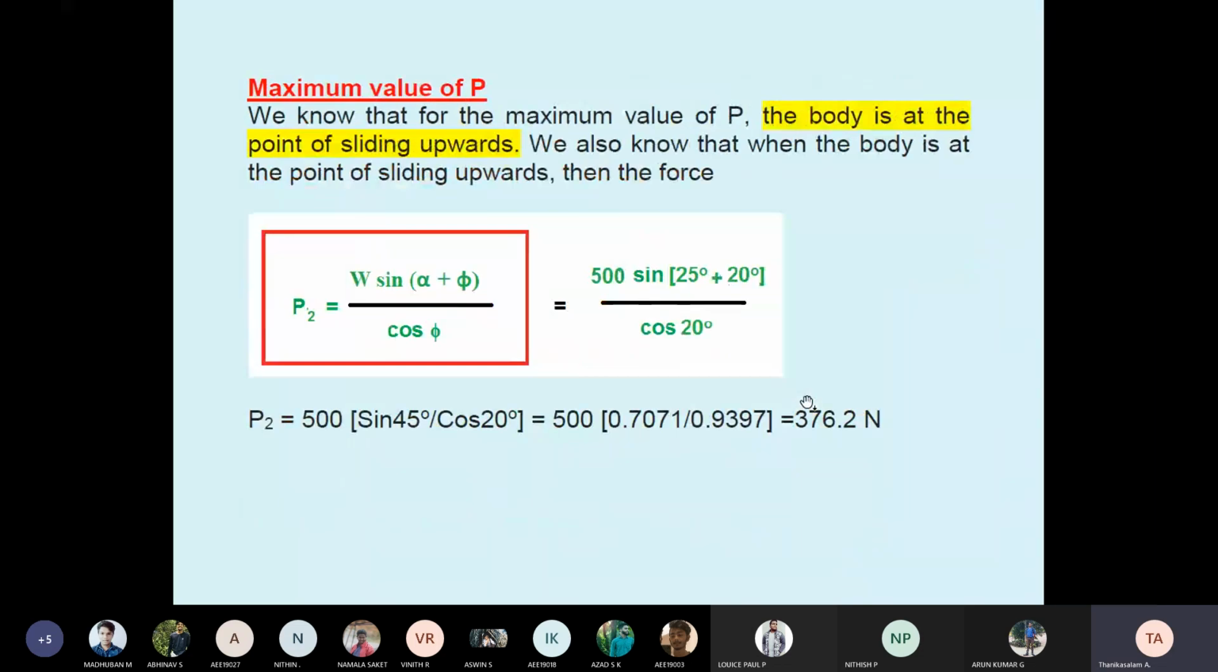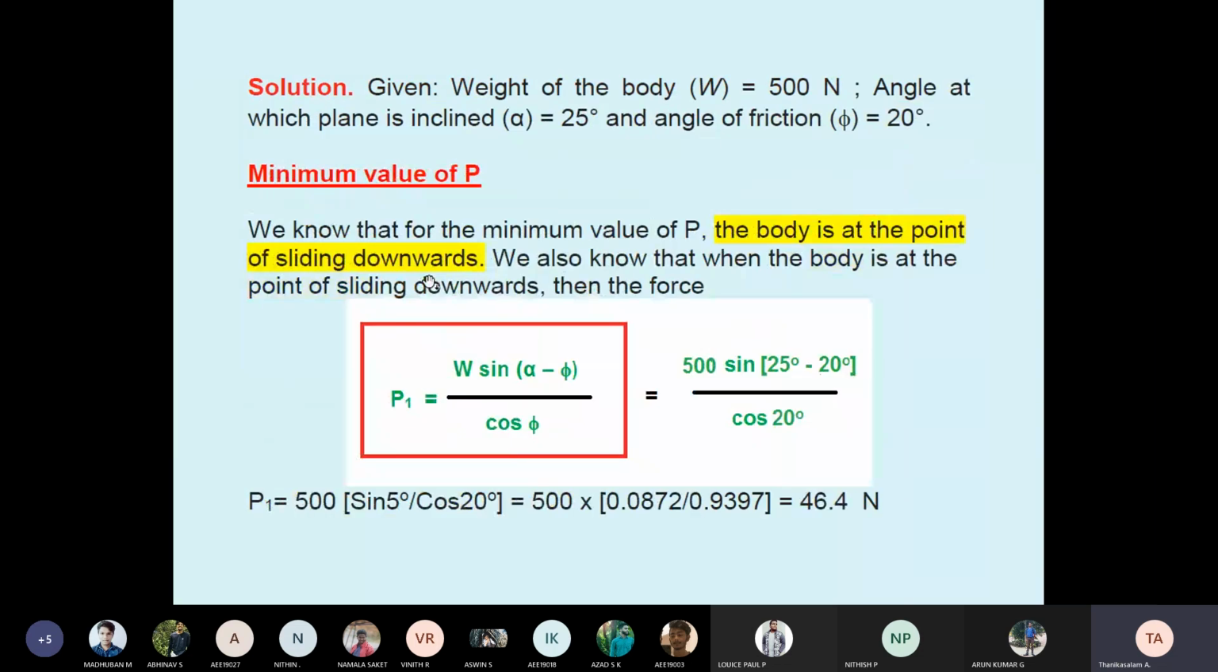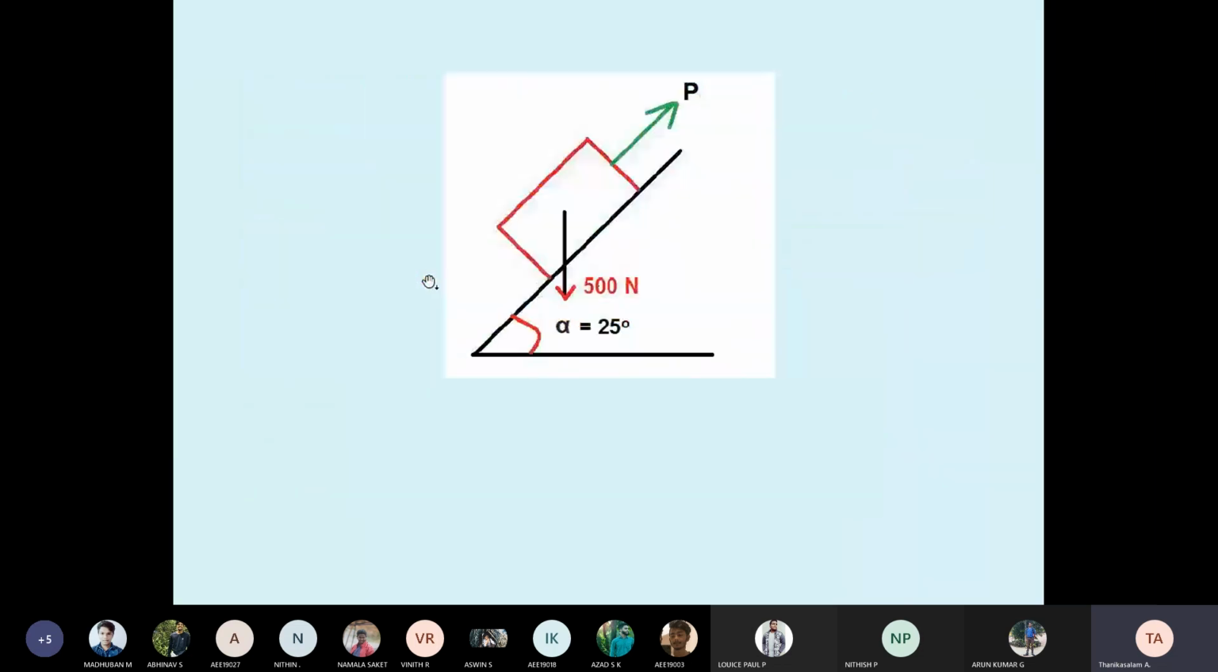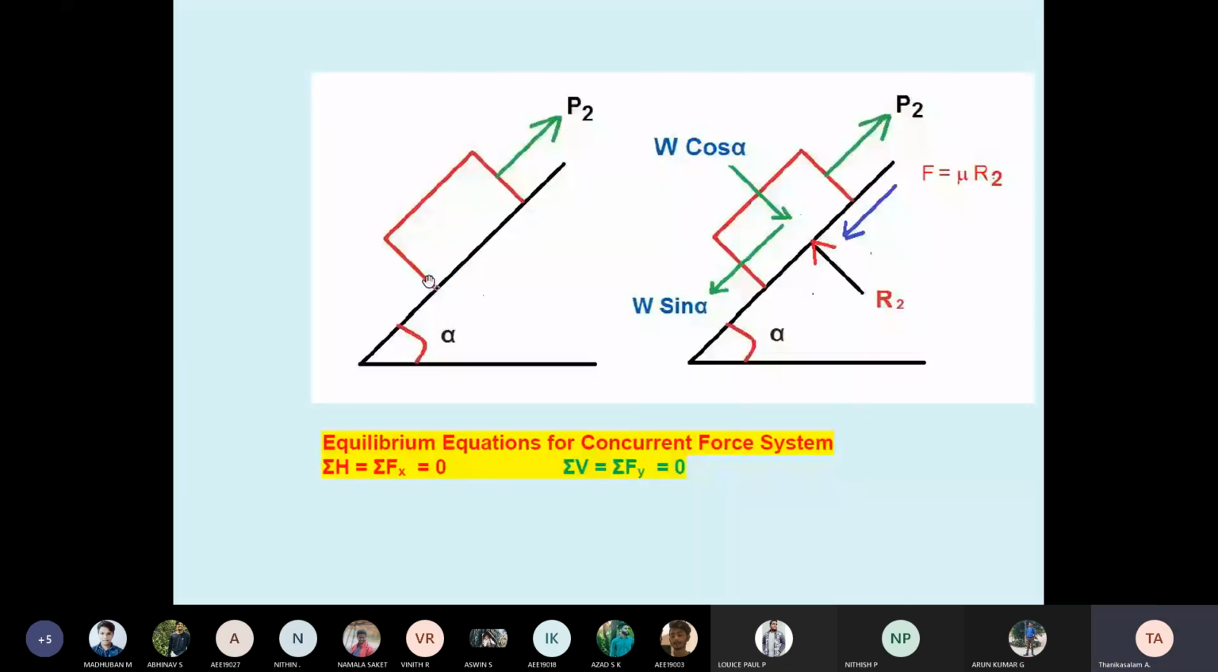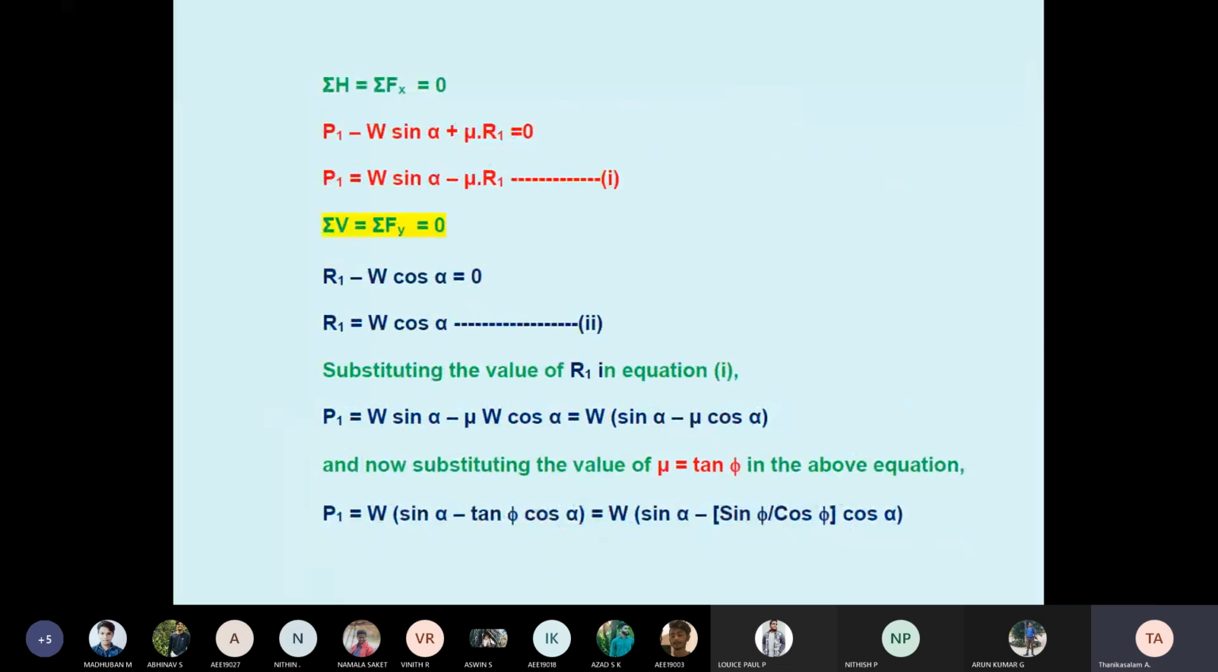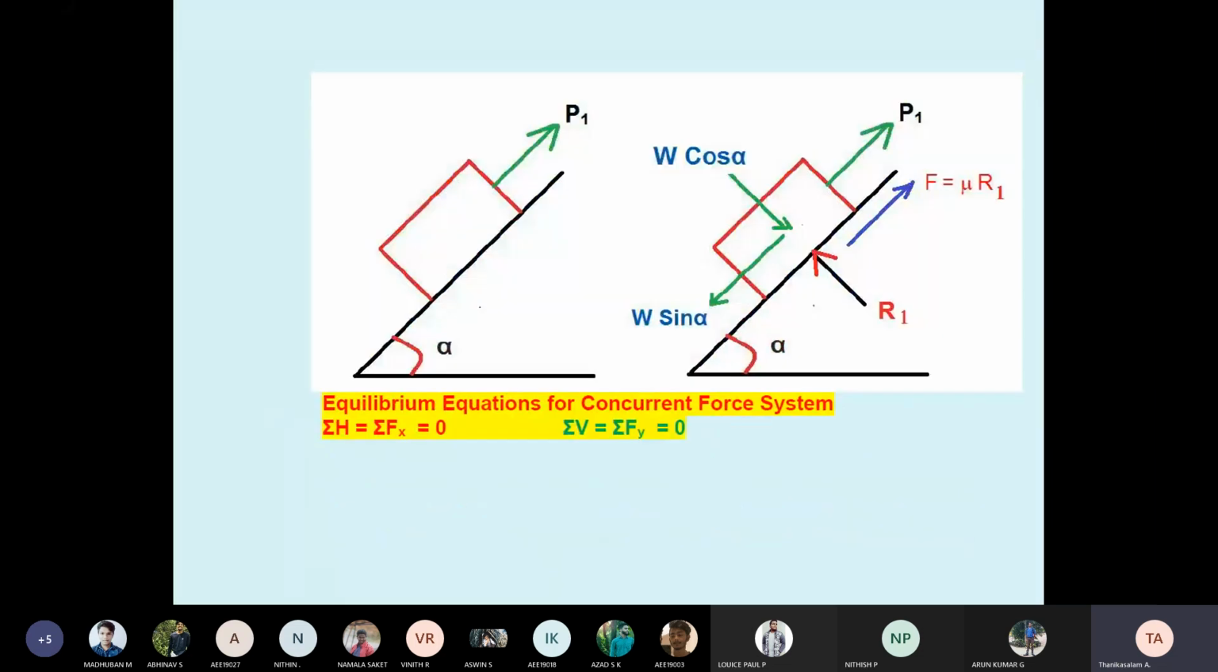Then the maximum value. We have the formula: P2 equal to W sin(alpha plus phi) divided by cos phi. The body is at the point of sliding upward. See, the formula was derived based on the previous steps. That's why we apply the direct formula. We already derived the formula, students. We derived all things. Otherwise, if you do not remember the formula, you apply the equilibrium equations and then solve it yourself.